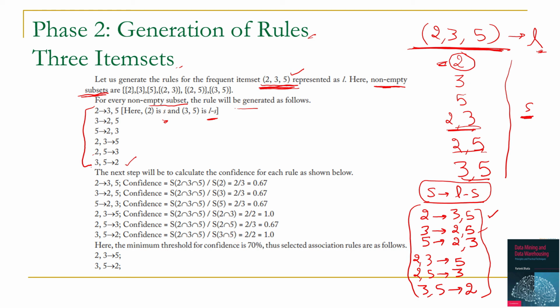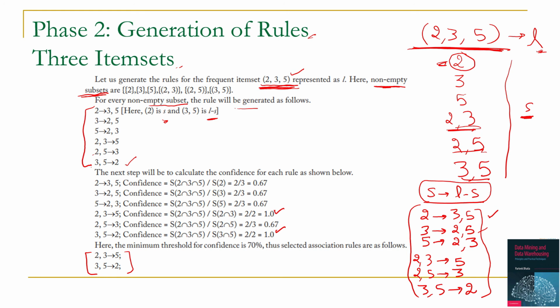Out of these cases we have 2 rules which satisfy the threshold value of confidence, and these rules are 2, 3 to 5 and 3, 5 to 2. This way we have identified 2 association mining rules involving these item pairs. So it indicates that whenever we purchase 2 and 3, there is also high chances that item 5 will be purchased. And in second rule, it indicates that whenever a customer purchases 3 and 5, there are high chances that he will also purchase 2.